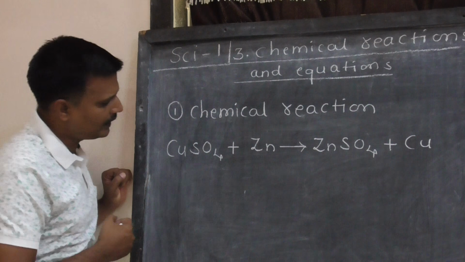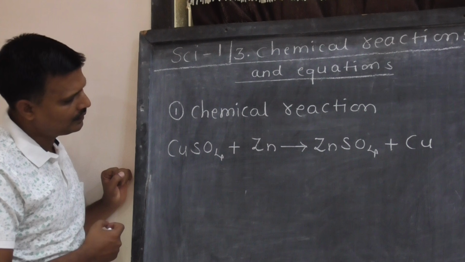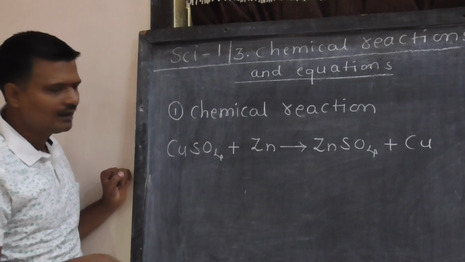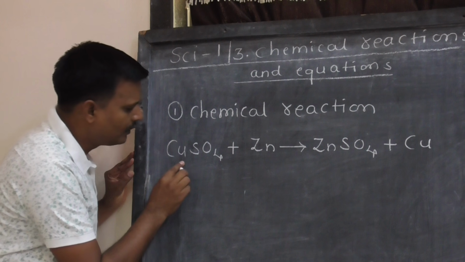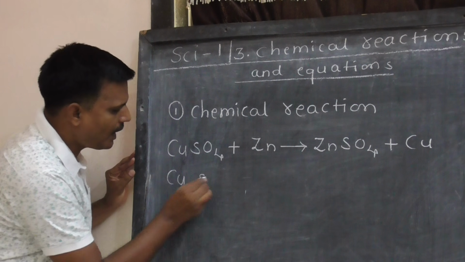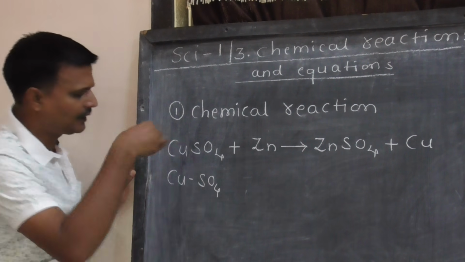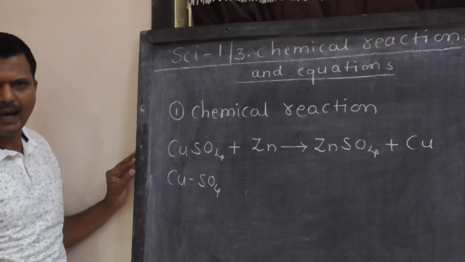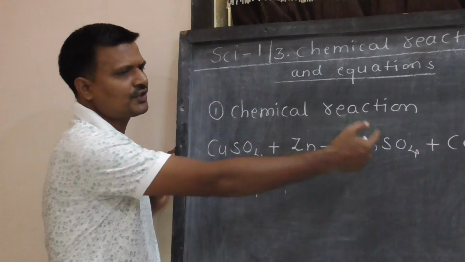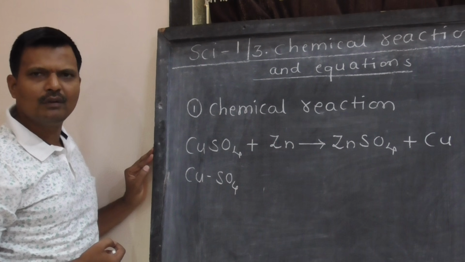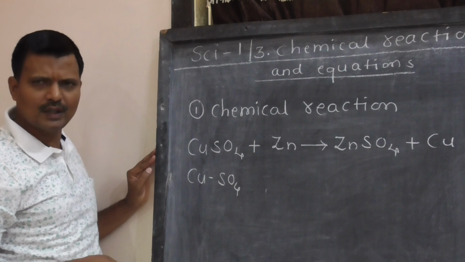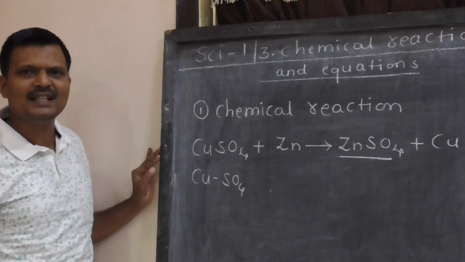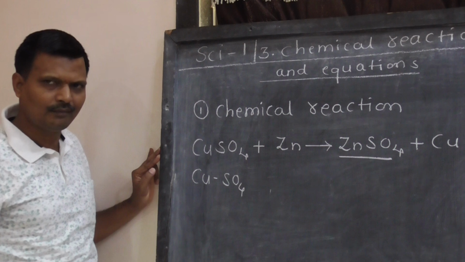If you observe it carefully, you can realize that a chemical bond between copper and sulfate gets broken and a new substance is formed as a product, that is ZnSO4, zinc sulfate.